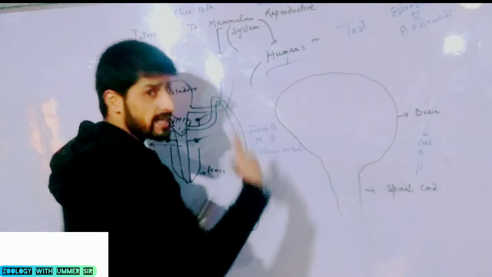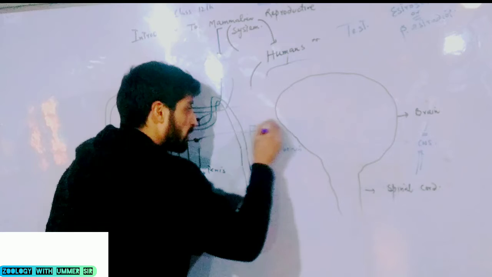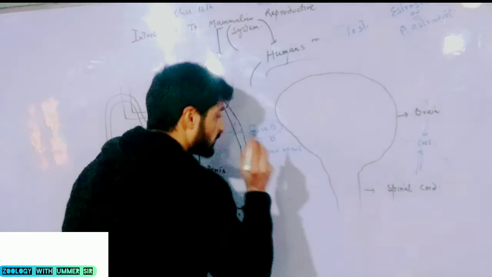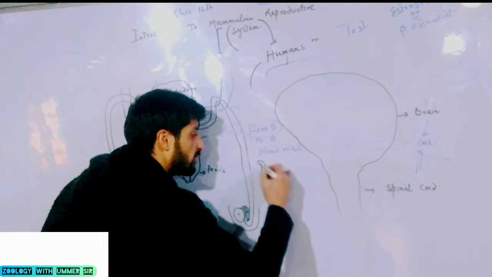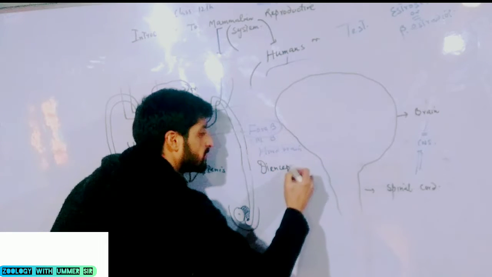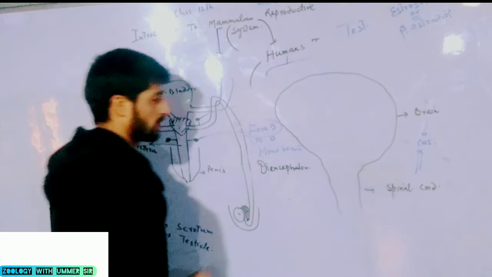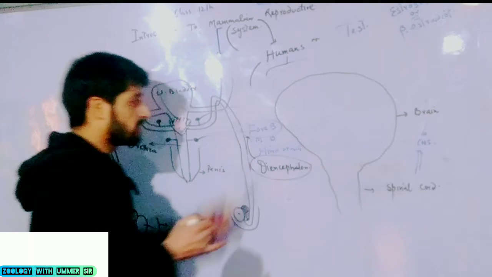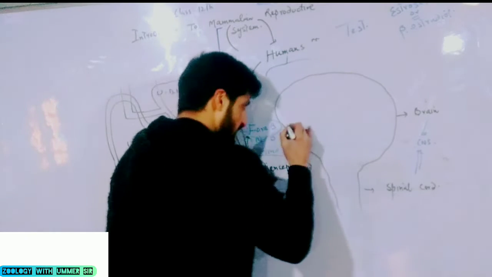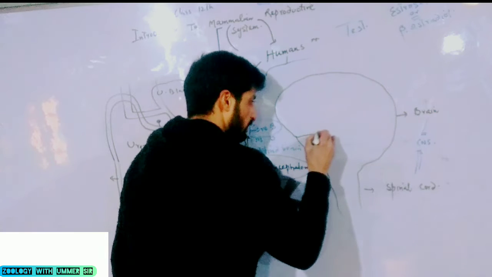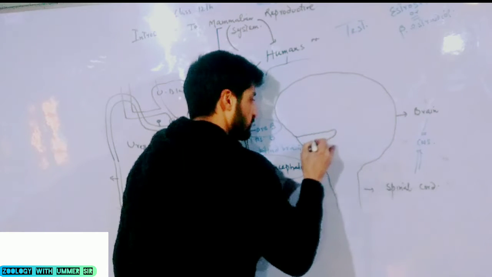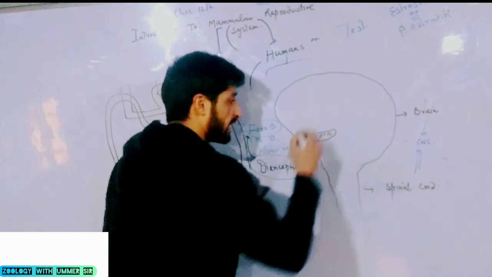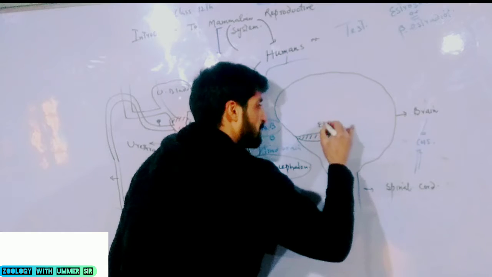In the forebrain, an important point is taught. The forebrain has a special region, a special part, that we call diencephalon. Diencephalon is a special structure of our brain that is studied under forebrain. There is a special region in my brain that I call epithalamus.